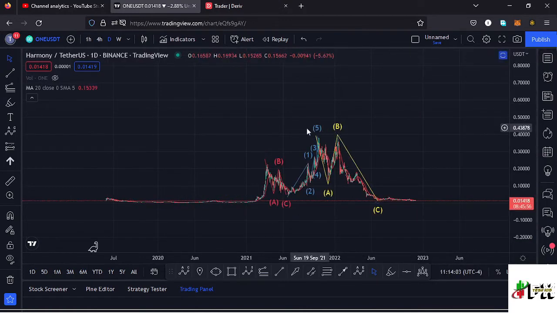Here on TradingView the market is down by 2.88%, and I want to start my analysis here on the daily chart, giving you the short-term and the long-term scenarios that I expect to play out.